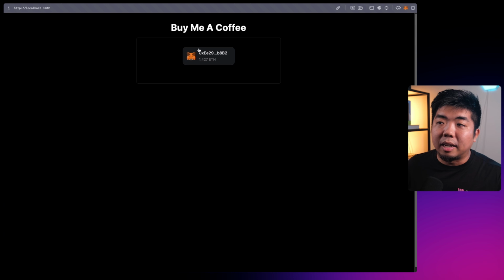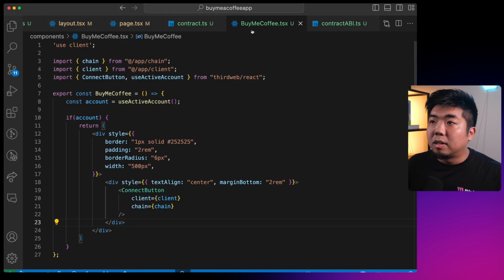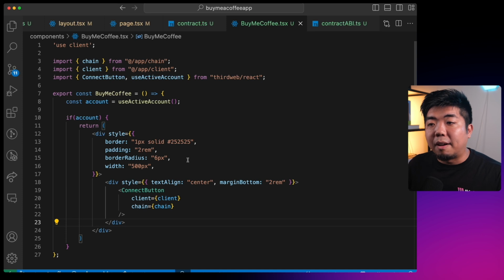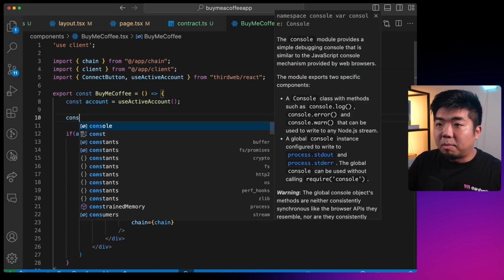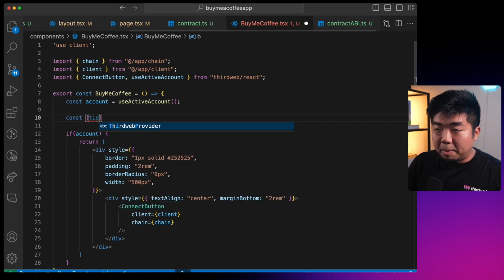So now that we have the ability to connect and disconnect a wallet, we can start building the components to leave a message and a tip. Coming back to the Buy Me a Coffee, we're going to have some input fields for a user to put in the amount they want to leave for a tip and the message they want to leave. We're going to create some state variables. The first one is going to be the tip amount.